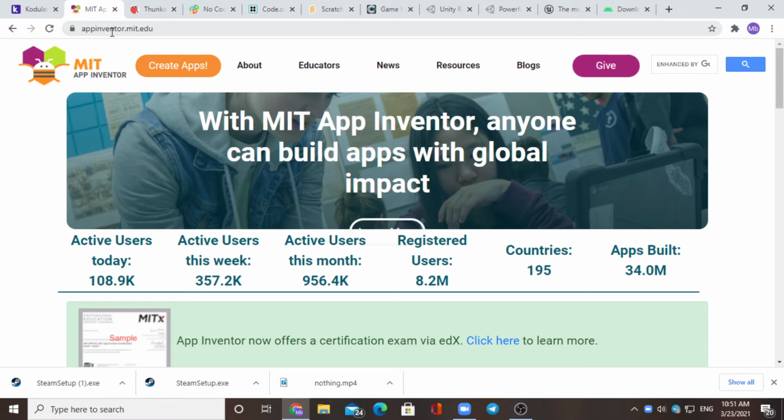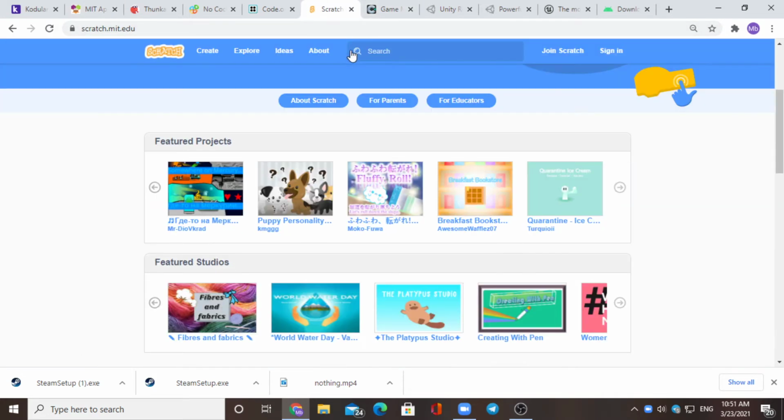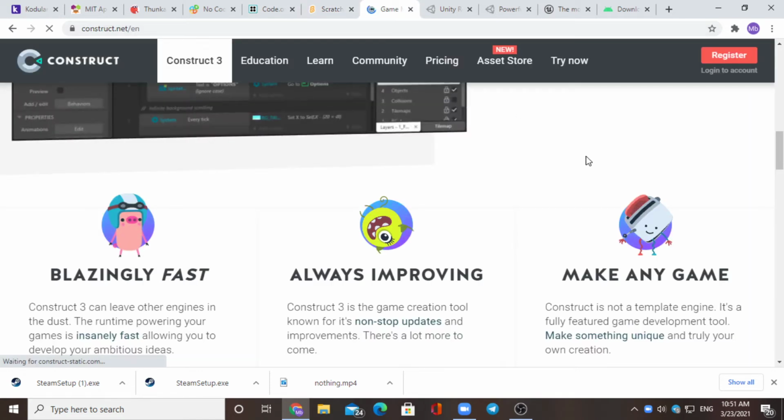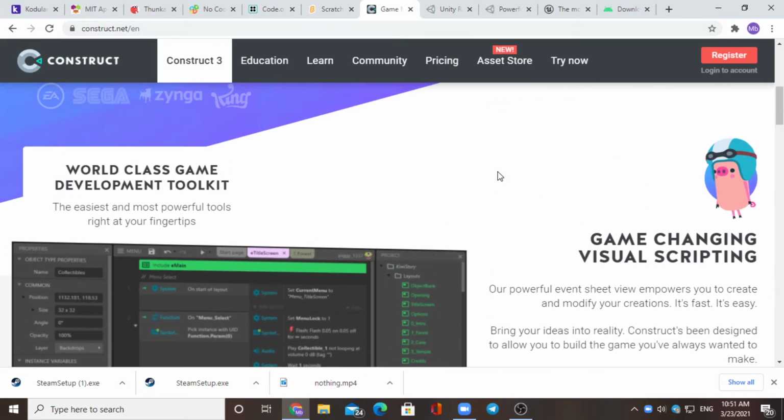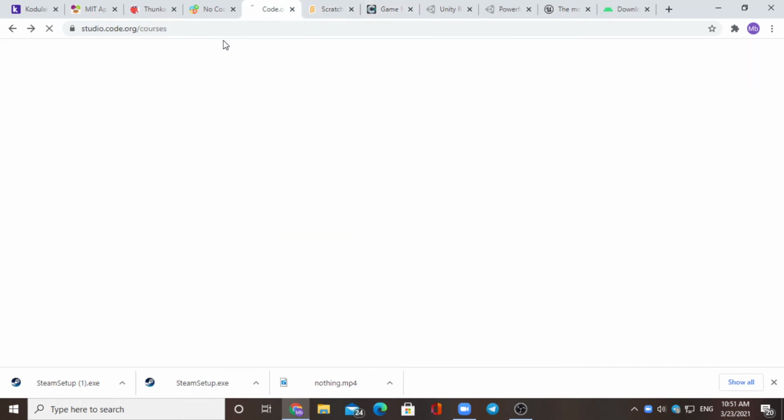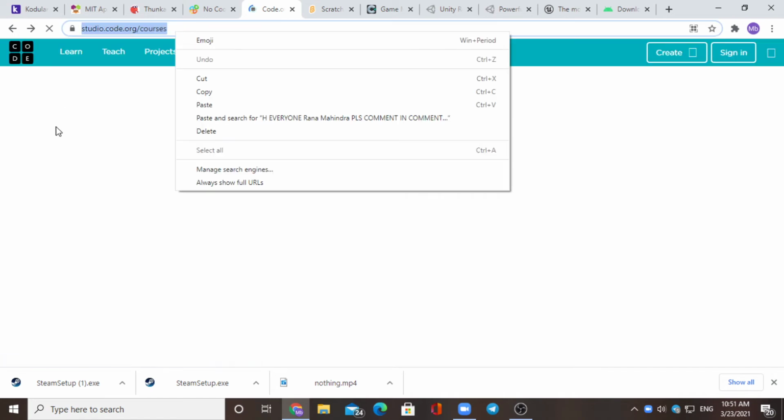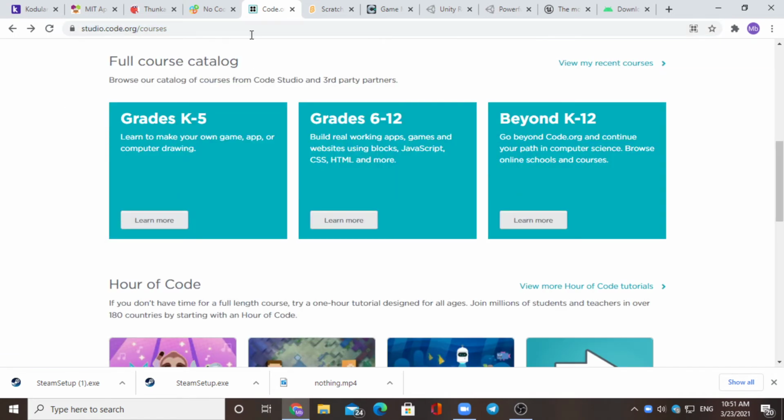And also for games, you can use Scratch and Construct 3. These both are good for gaming. If you want to create games, you can use those also. And there is code.org. You can use code.org also for apps and games. It is useful for both.